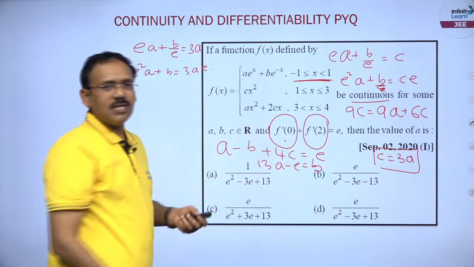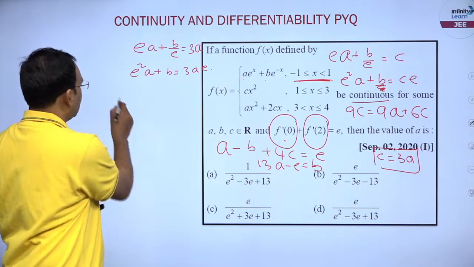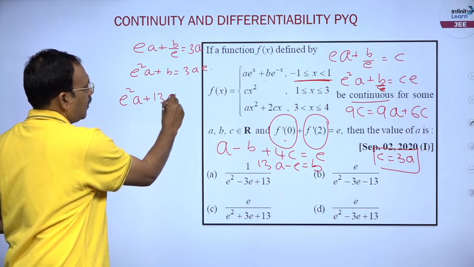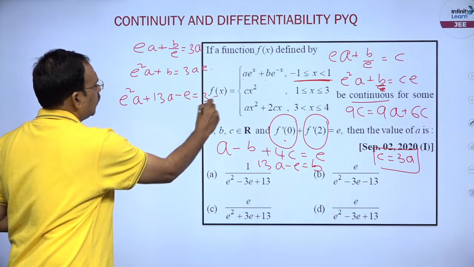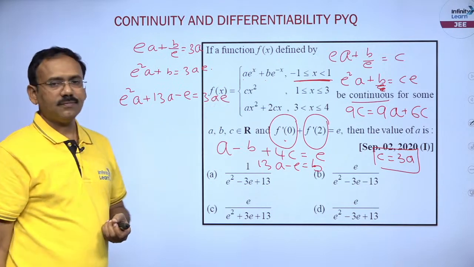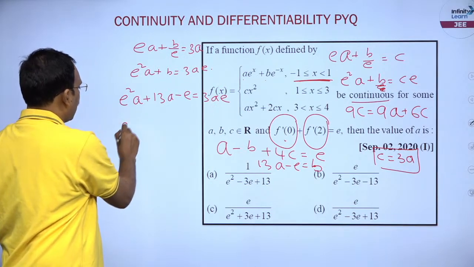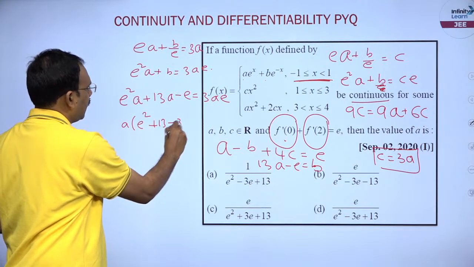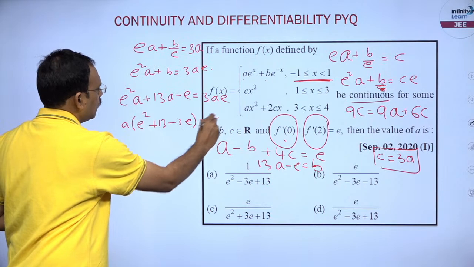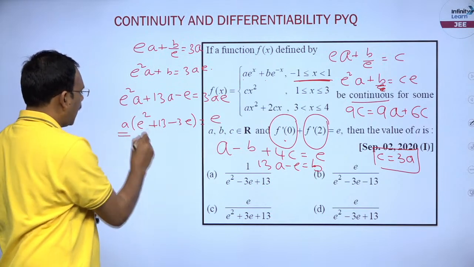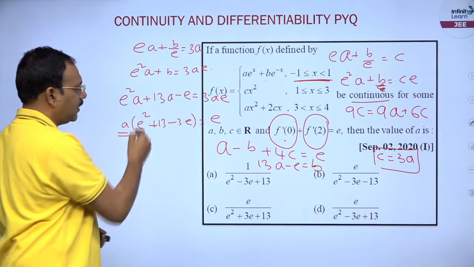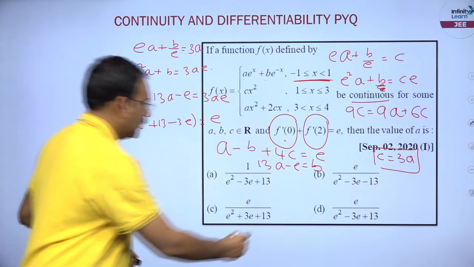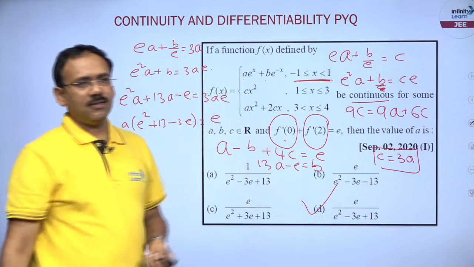Yes. Now you just bring this B value and substitute here, E square A plus 13A minus E is equal to 3AE. Now you just bring A common, you will get E square plus 13 minus 3E times A is equal to E. Therefore, A is nothing but E by this. You just see E square minus 3E plus 13. So option D is the right answer.